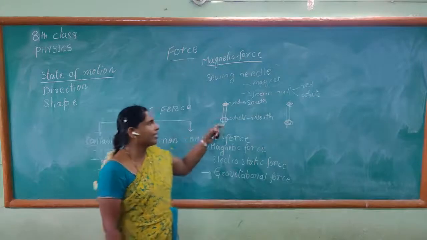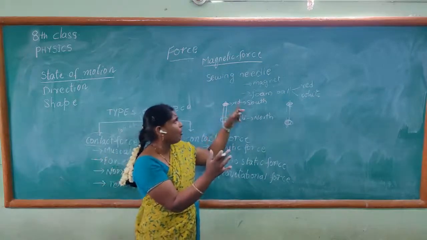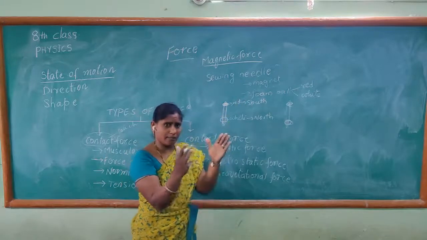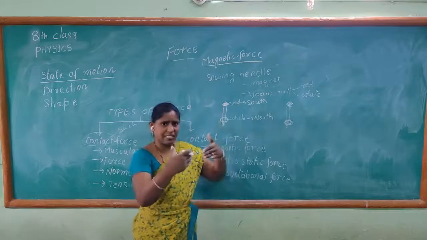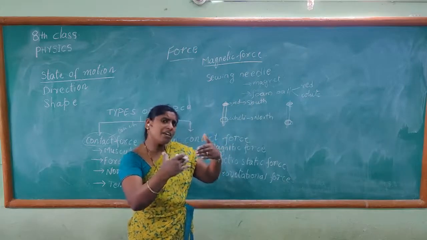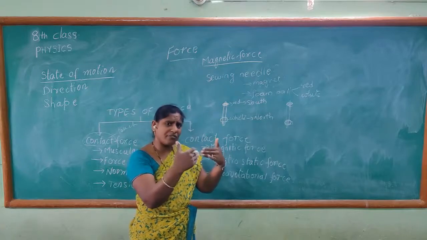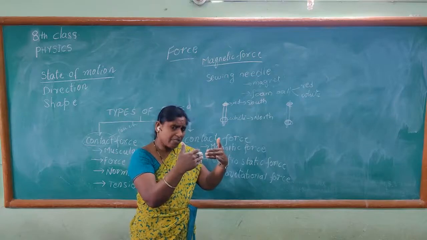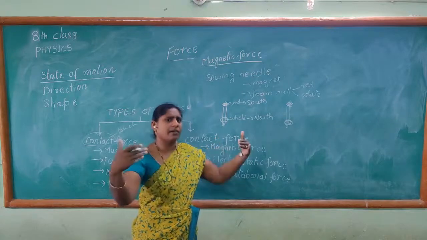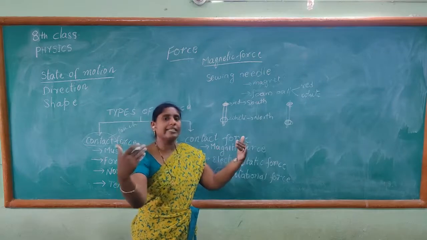When you put both the needles in the water, place them in such a way that both the red balls face each other. When the two red balls are facing each other, that means south pole and south pole are facing each other. As they are facing each other, we observe that these two objects are repulsed. They repel each other. Why?